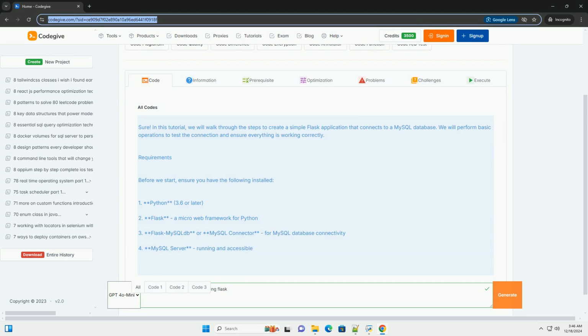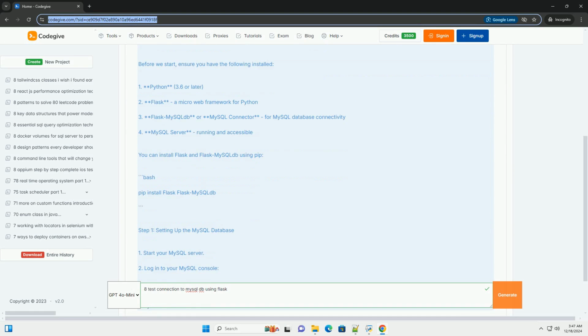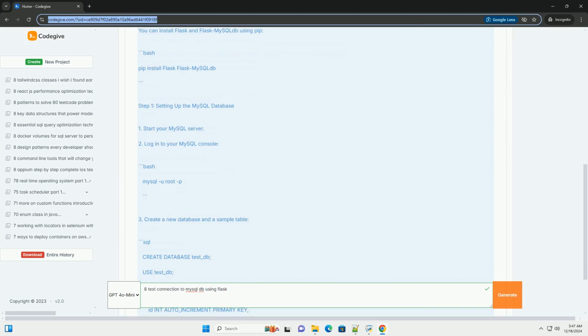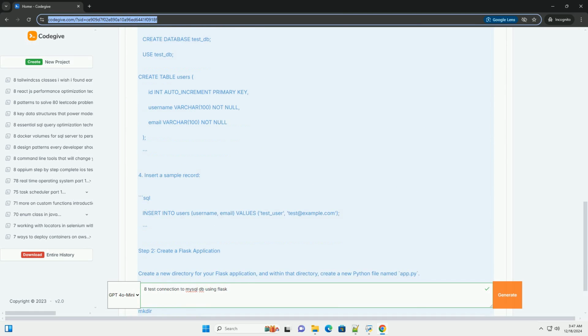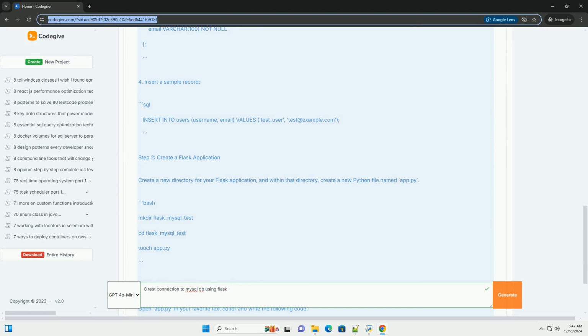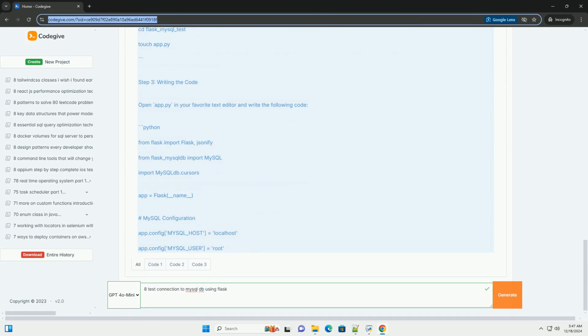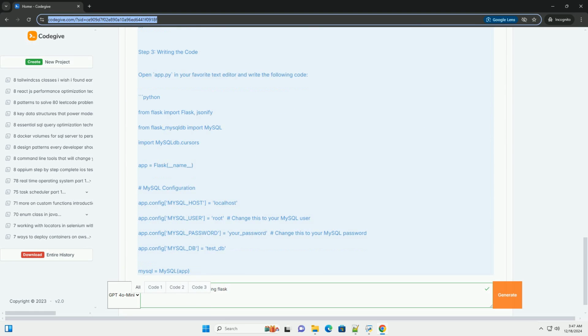Sure. In this tutorial, we will walk through the steps to create a simple Flask application that connects to a MySQL database. We will perform basic operations to test the connection and ensure everything is working correctly.